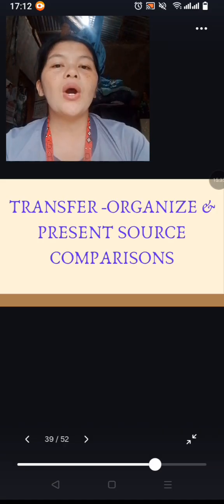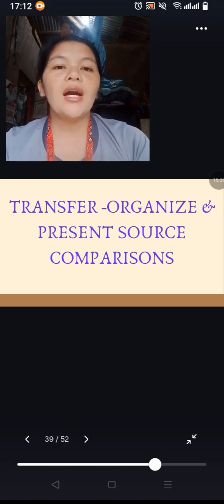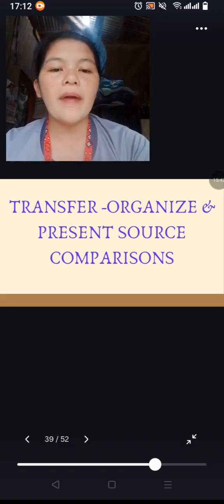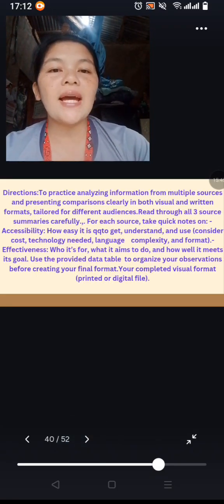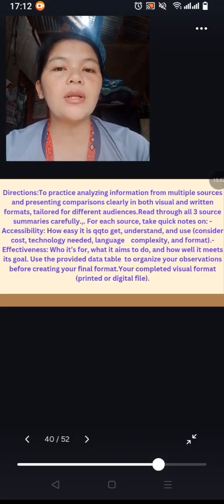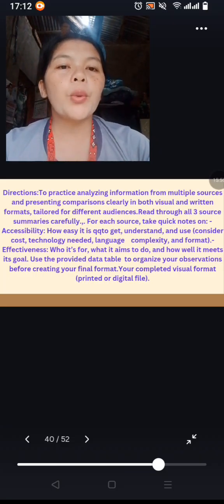Then let's do the transfer activity, that is, organize and present source comparisons. Directions: to practice analyzing information from multiple sources and presenting comparisons clearly in both visual and written formats tailored for different audiences. Read through all three source summaries carefully.